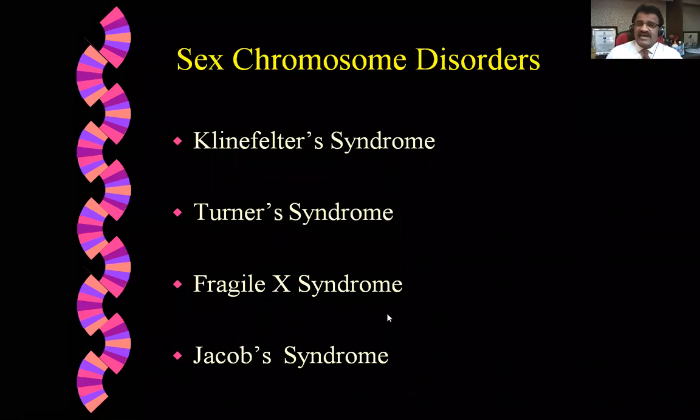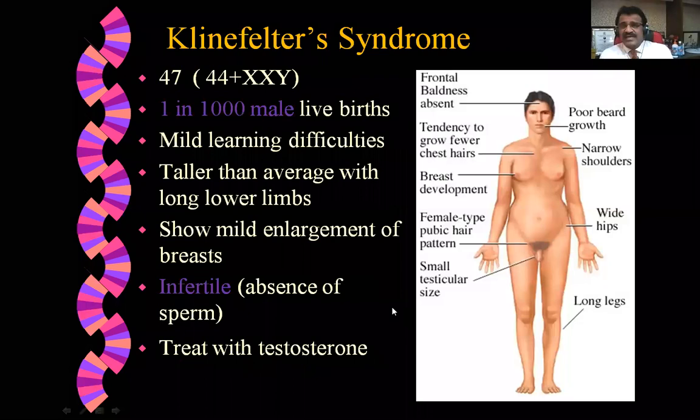In Klinefelter syndrome, there is one extra X chromosome in the sex chromosomes, making it 47 altogether. It occurs in 1 in 1000 male live births, with mild learning difficulties. They are taller than average with very long lower limbs, and show mild enlargement of the breast. Even though they are boys, they have breast enlargement, and they are infertile because of absence of sperm. These are treated with testosterone injections.